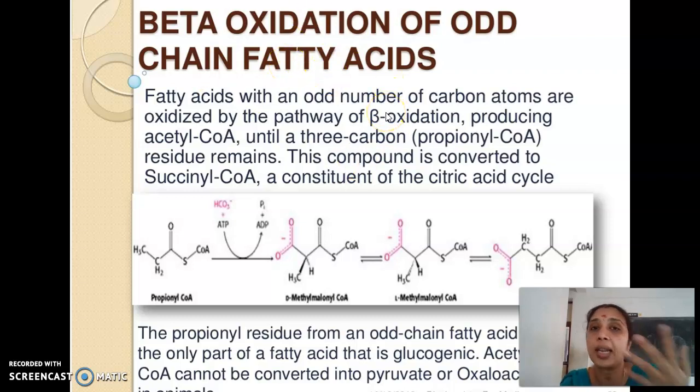So it has to be digested and absorbed, and then it can be utilized. It is by means of beta oxidation of the odd chain fatty acid, resulting in the formation of 7 molecules of acetyl-CoA and 1 molecule of propionyl-CoA. The propionyl-CoA is not allowed to get wasted. Instead, it enters the TCA cycle. So it is acting as a gluconeogenic substrate.